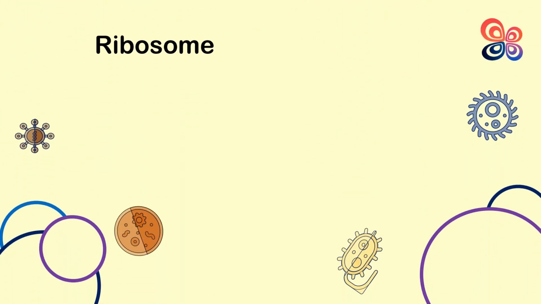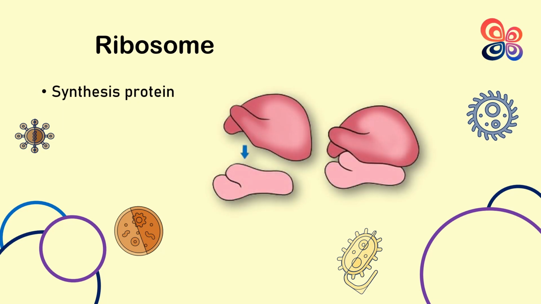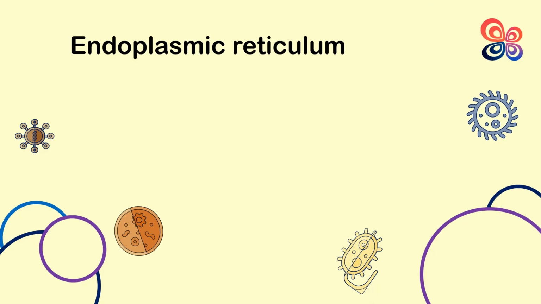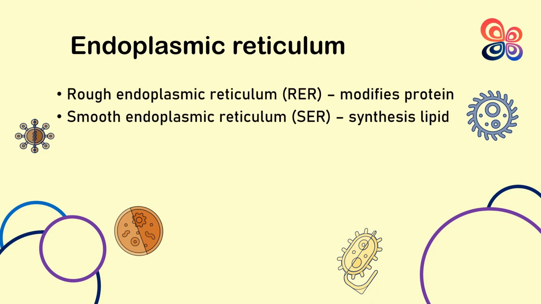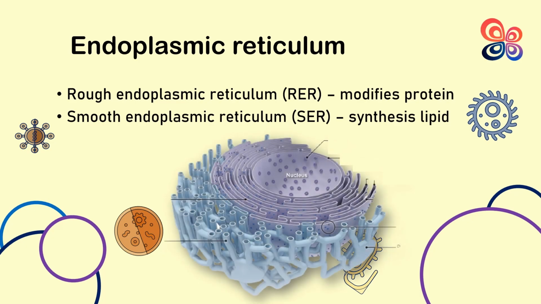Ribosomes. Ribosomes are tiny organelles that produce proteins in cells. They can be discovered either bound to the endoplasmic reticulum or floating freely in the cytoplasm. Endoplasmic reticulum, ER. The endoplasmic reticulum is a complex network of membranes that is in charge of lipid metabolism, protein synthesis, and intracellular material transport. The two varieties of it are the smooth ER, which is devoid of ribosomes, and the rough ER, which has ribosomes adhering to its surface.